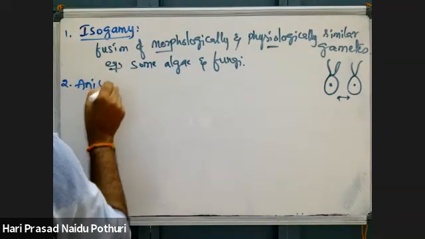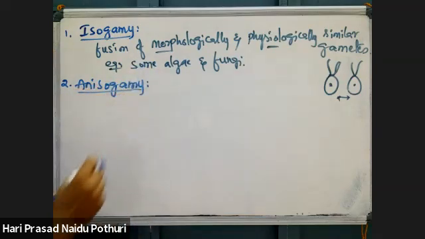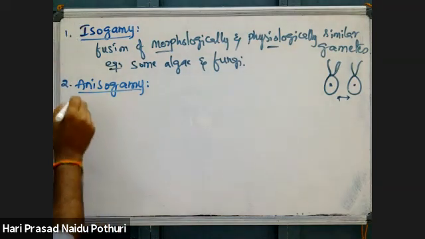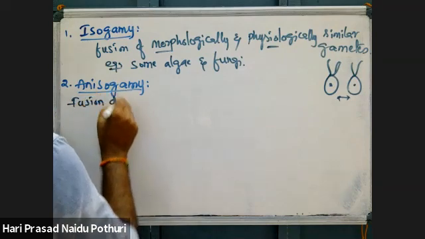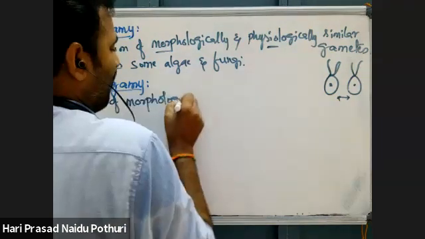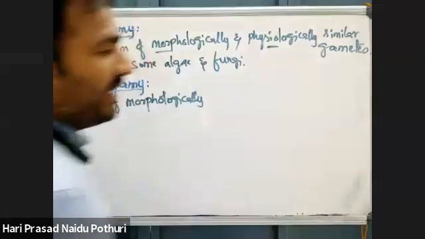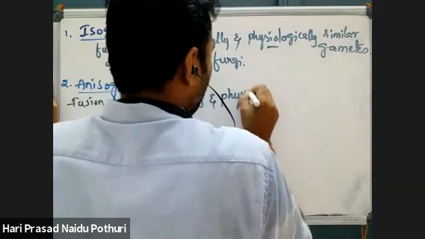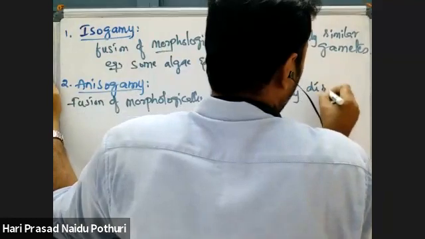Second one is anisogamy. What is anisogamy? Fusion of morphologically and physiologically different gametes, morphologically and physiologically dissimilar gametes.